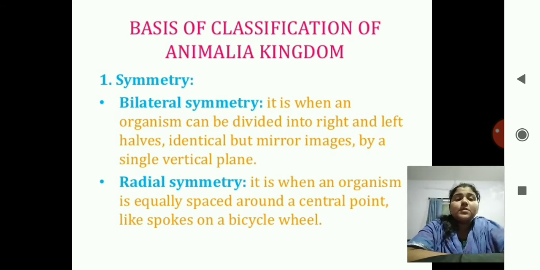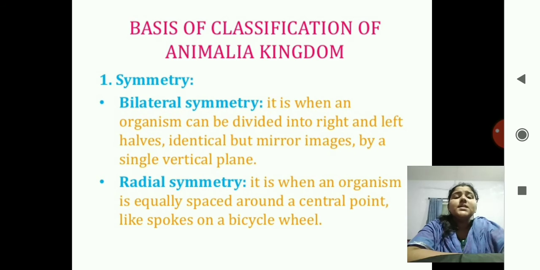The first basis of classification is symmetry. The first type is bilateral symmetry. That is, the organism is divided into two equal parts, that is, the right side and the left side.